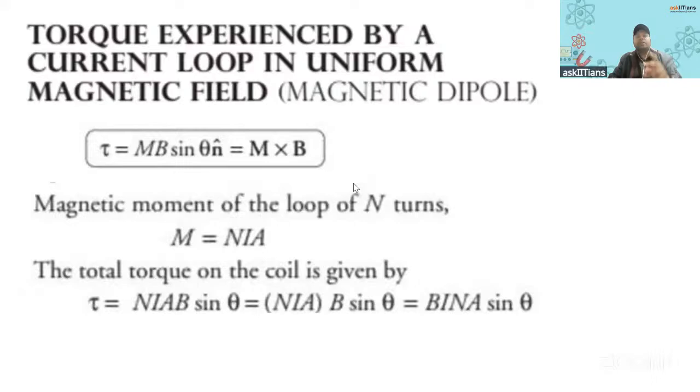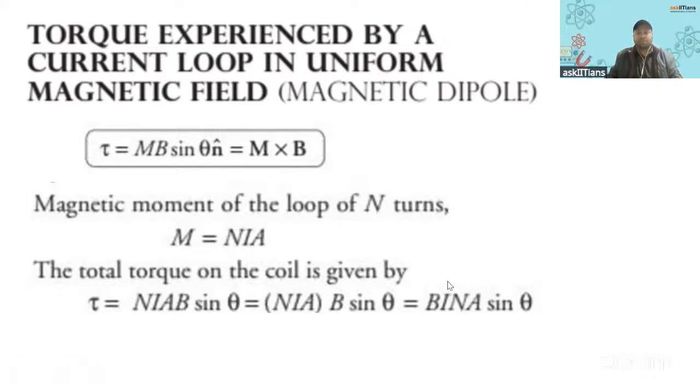Right? Then torque. And torque, I have told you, it is vector M cross vector B. And if I am calculating the magnetic moment of a loop having current, and the loop is having N turns, then the magnetic moment becomes what? NIA. Right? And what is the total torque that will become? Because it is MB sine theta, M cross vector B. So M is NIA, so NIAB sine theta it will become.